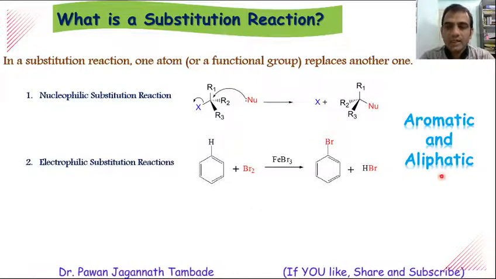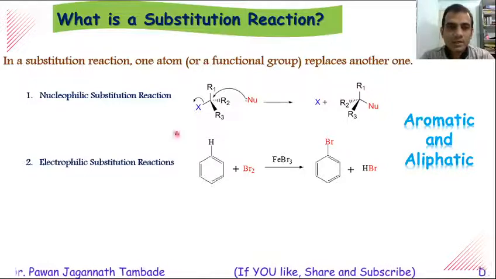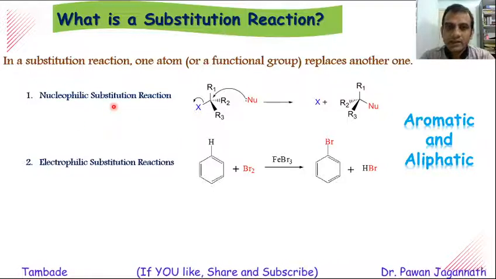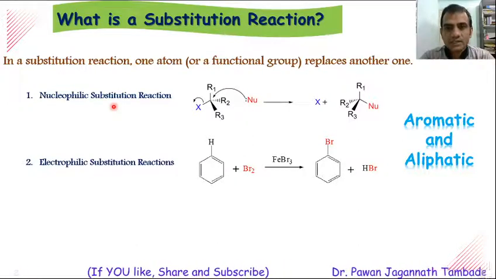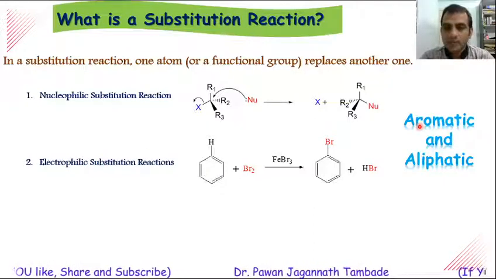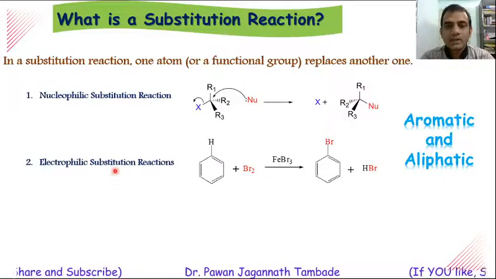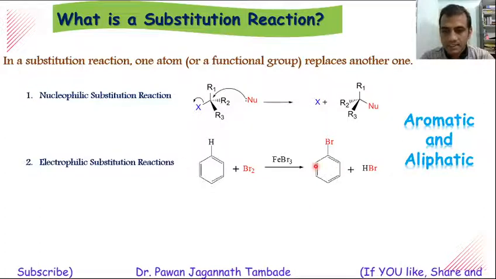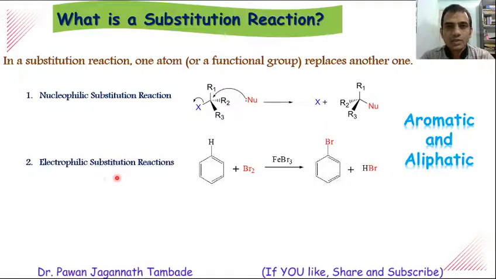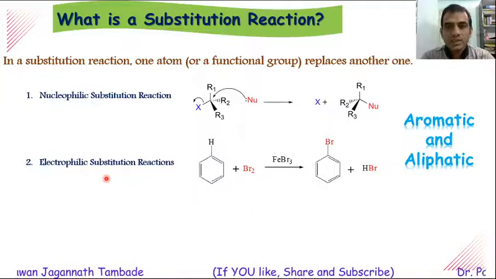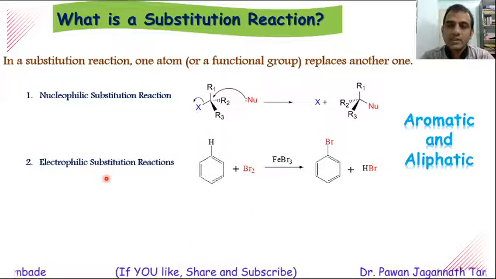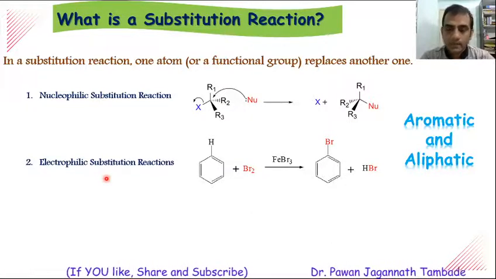And if the starting material is an aliphatic structure, then such a reaction is called aliphatic nucleophilic substitution reaction. In the same way, electrophilic substitution reaction is of two different types. One is aromatic electrophilic substitution reaction, this is the example, and the other is aliphatic electrophilic substitution reaction. In this module, we are going to focus on aliphatic nucleophilic substitution reactions only.